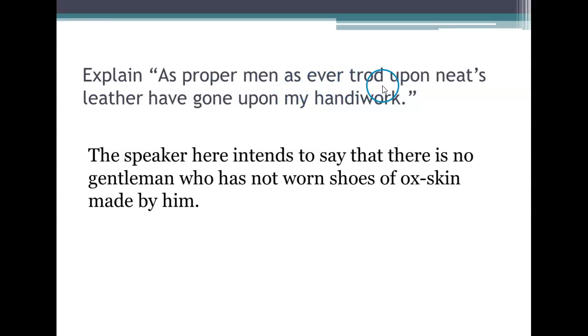Explain: as proper men as ever trod upon neat's leather have gone upon my handiwork. The speaker here intends to say that there is no gentleman who has not worn shoes of ox skin made by him.